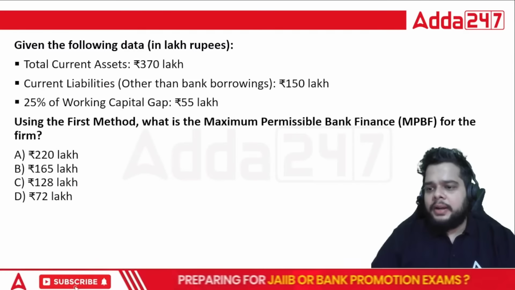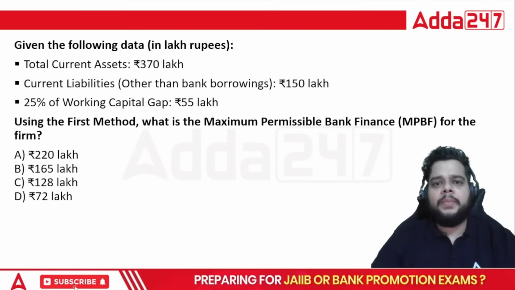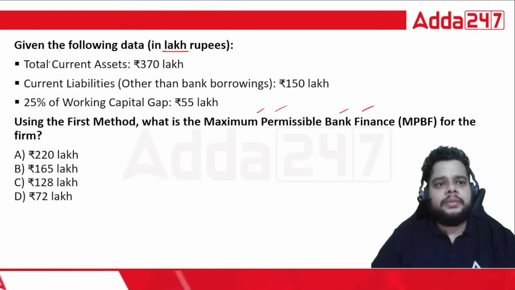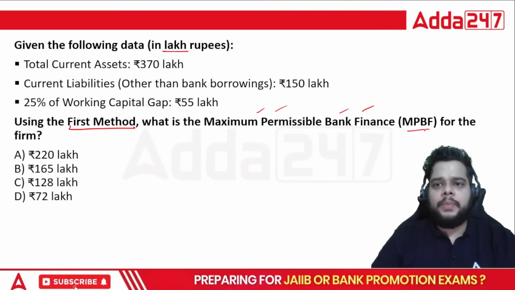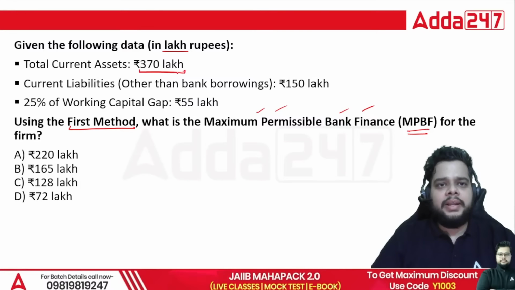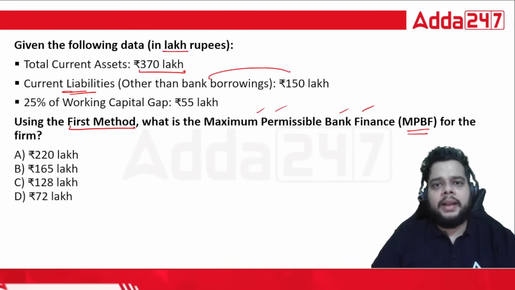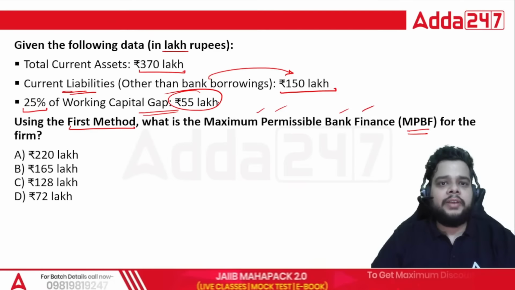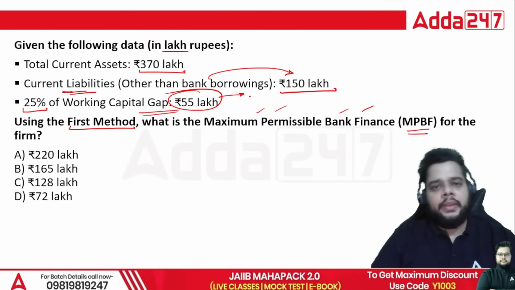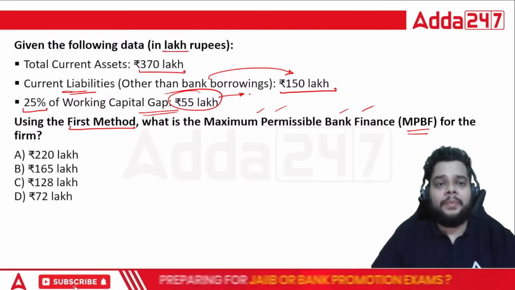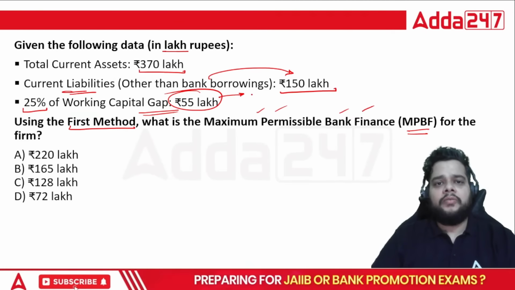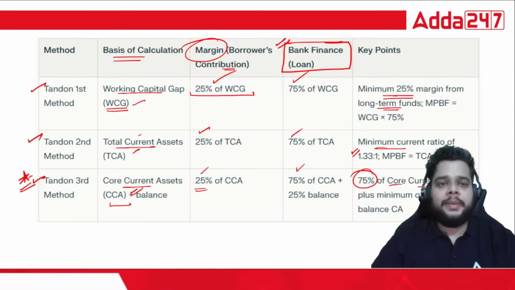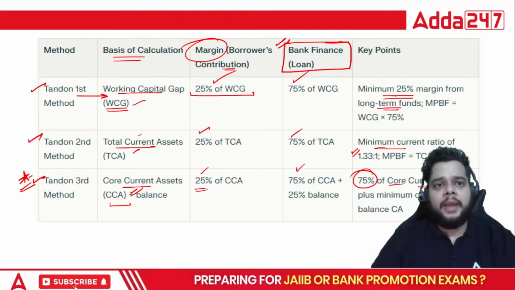Now let's try to find out the MPBF, maximum permissible bank finance. Given the following data in lakh rupees, you have to calculate the MPBF using the first method. Total current assets are 370 lakh, and current liabilities other than bank borrowings are 150 lakh. 25% of the working capital gap is already given, that is 55 lakh. Is it the customer's obligation, the customer's margin, or the maximum permissible bank finance? This is just the margin as per the first method. Always remember this working capital gap, we are talking about the first method.